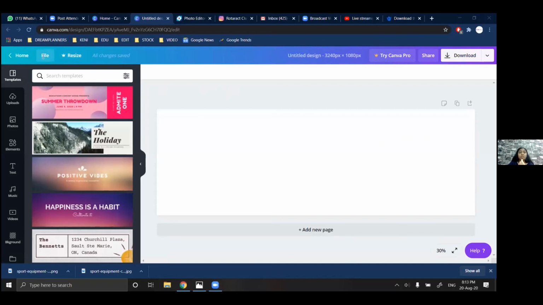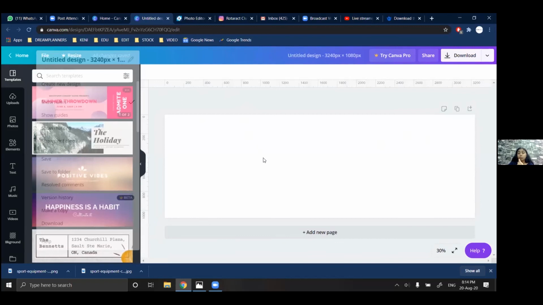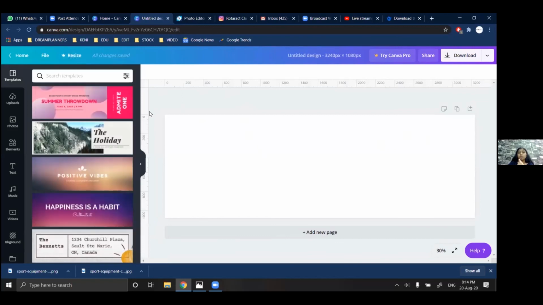When I click on file, I have options where I can directly create a new design, and I can edit the name of the JPEG. I can show rulers. Rulers are important here because we need to use guides to mark the different posts. We have to divide this into three, and then start making the JPEG.